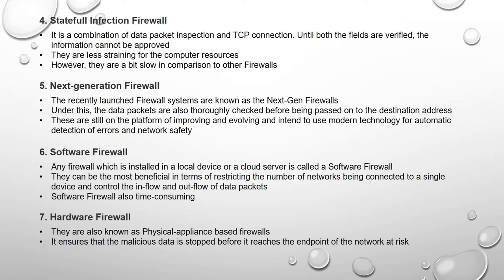However, they are a bit slow in comparison to other firewalls. So, as per the stateful inspection firewall, it is a little bit slow and less straining for computer resources, and it is the combination of data packet inspection and the TCP connection.